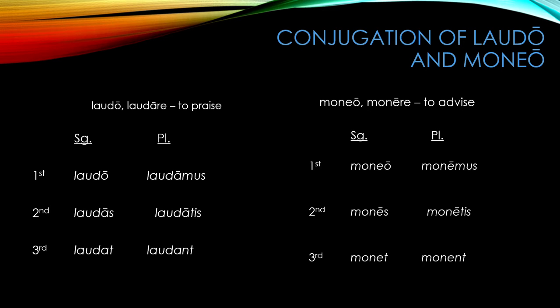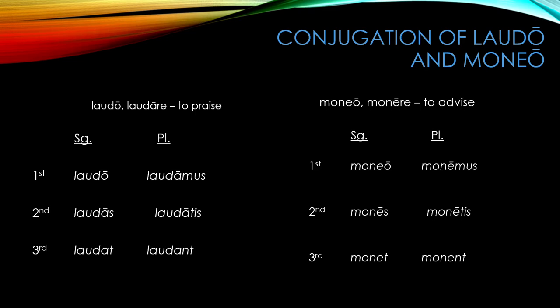The first person singular of laudo is laudo and is translated as I praise. The second person singular of laudo is laudas and is translated as you praise. The third person singular of laudo is laudat and is translated as he, she, or it praises.